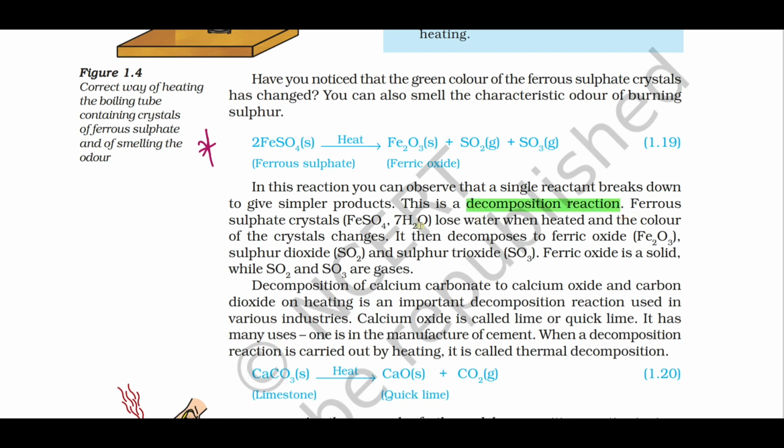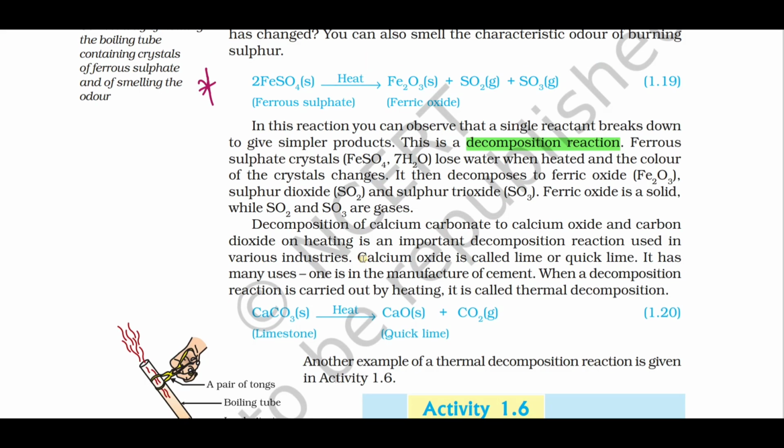Ferrous sulfate crystals lose water when heated. The color of the crystal changes. Then it decomposes into ferric oxide, sulfur dioxide and sulfur trioxide. Ferric oxide is a solid, whereas sulfur dioxide and sulfur trioxide are gases. And we also have one more example, decomposition of calcium carbonate to give calcium oxide and carbon dioxide.